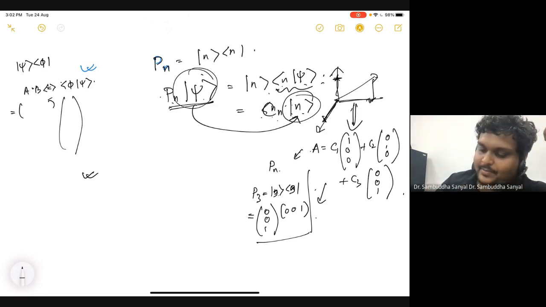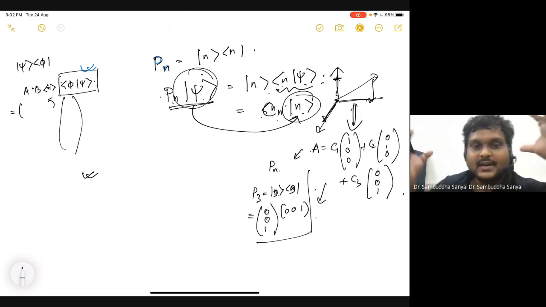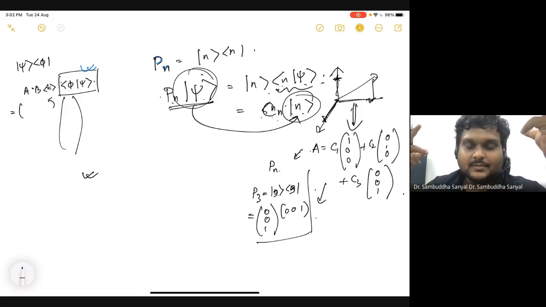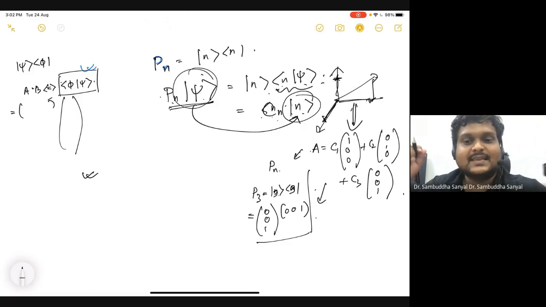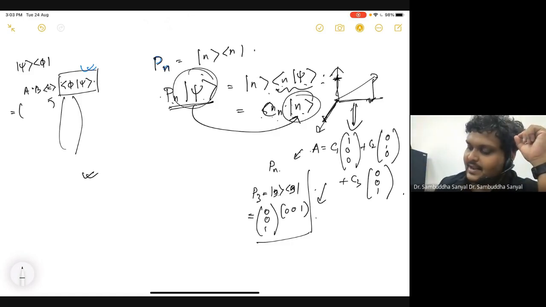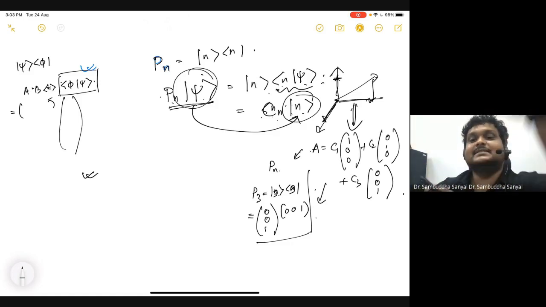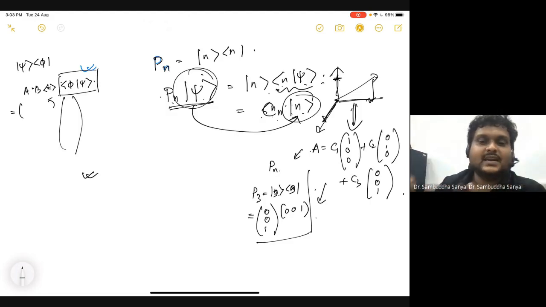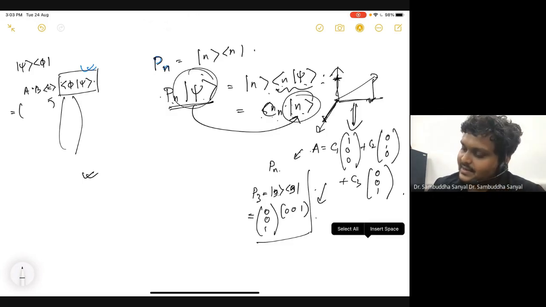But an inner product, a dot product, reduces the dimension, which means you start with a 3D object and you end up with a 1D object, which means a single number, a scalar. But here you end up with a matrix, which increases the dimension. This is called tensor product. So you start with two 3D objects and you end up with a 3x3 matrix. I will describe the operation, but for now just think of the pictorial and abstract description. So if I apply P3, what will I get according to this definition?